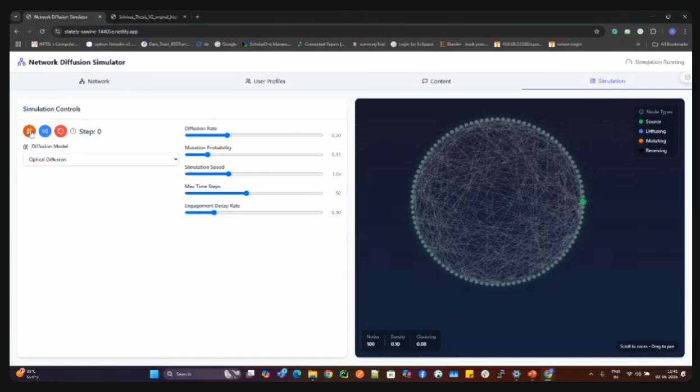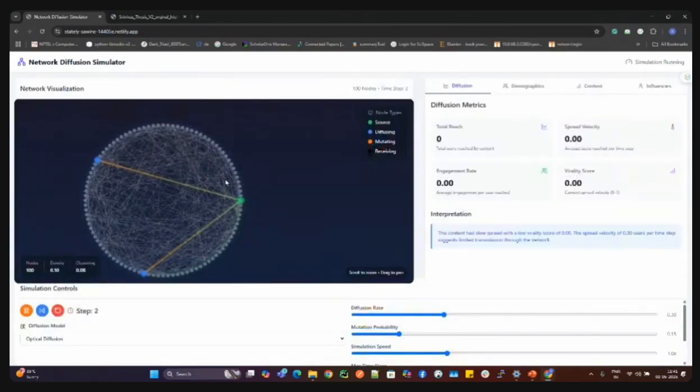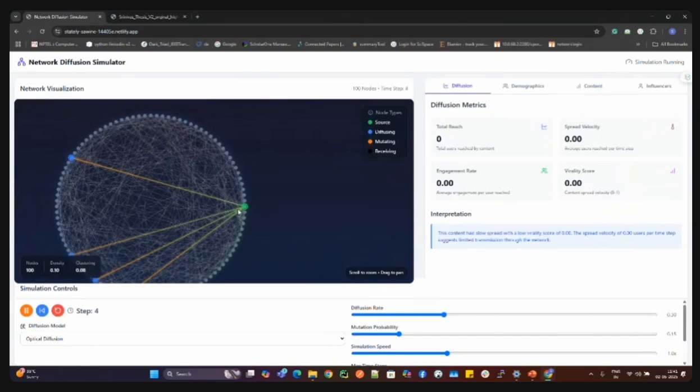So once we click on the diffusion, you can see the source user is sending the information, and then it is spread by the next diffusion set. The green color is a source user, and the green edge is a positive edge.